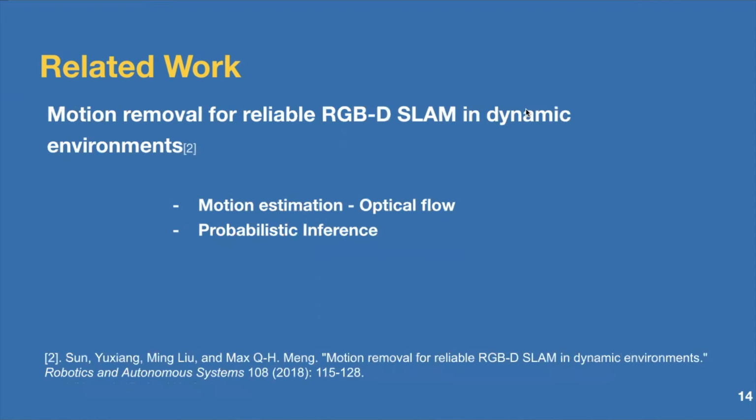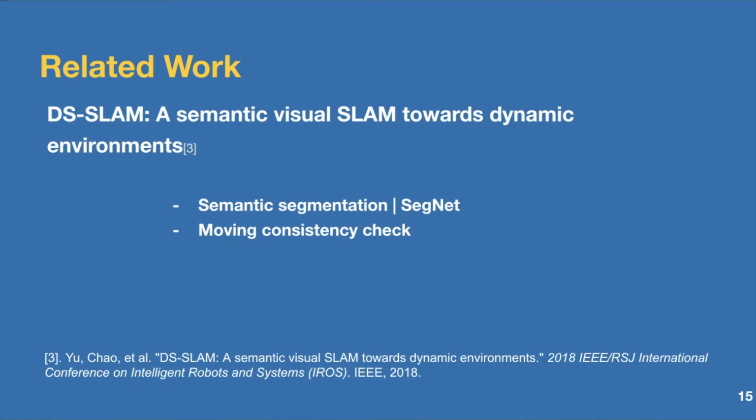The next one is motion removal by using optical flow, where they estimate a pixel-wise motion map using the optical flow technique, and then use a probabilistic inference on top of it to exactly decide which pixels are moving. The next one is dense semantic SLAM, which uses SegNet to get a semantic segmentation of the dynamic objects, and then uses a moving consistency check to see which objects or pixels are moving. All of these methods eventually remove the dynamic points and check their accuracy on SLAM.